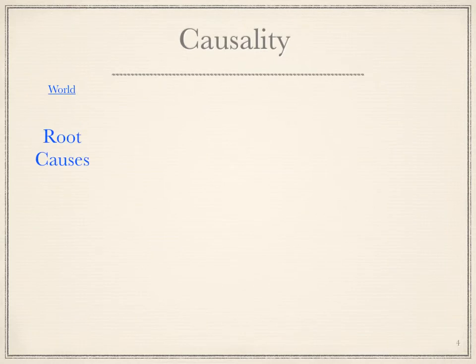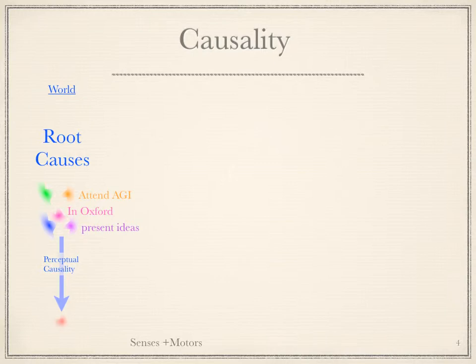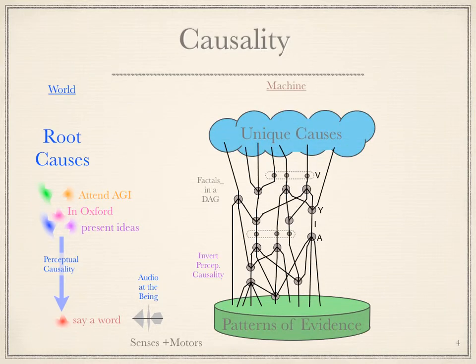According to David Marr, there are root causes in the world which dominate others. A process called perceptual causality determines the senses at the being from them. For instance, I attend AGI, so I go to Oxford and I present the ideas, and in so doing, I say words. The result is sound waves that reach your ears. The purpose of the YIAV schema is to invert this perceptual causality by creating a semantic network in a DAG, a simple network of associative memory elements.